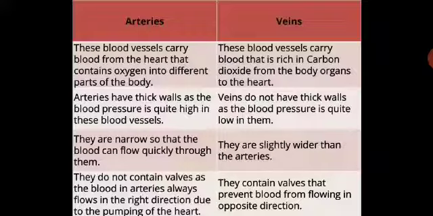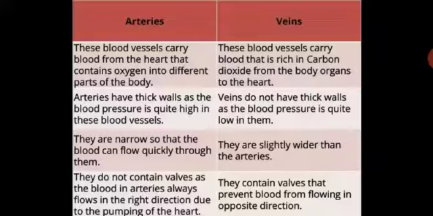Now arteries, they are narrow so that the blood can flow quickly through them. Veins, they are slightly wider than the arteries. Arteries do not contain valves, as the blood in arteries always flows in the right direction because of the pumping of the heart. So it does not require valves.